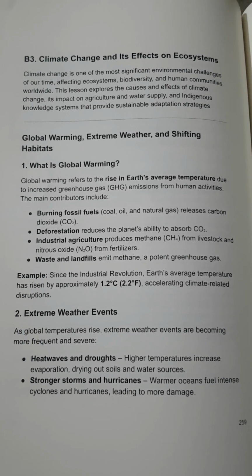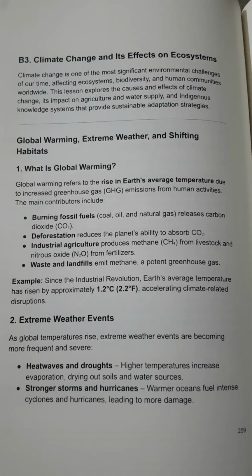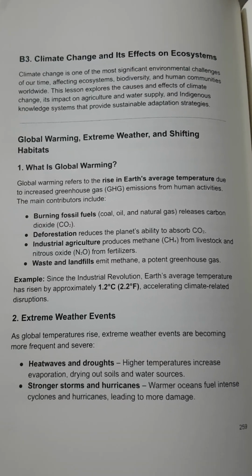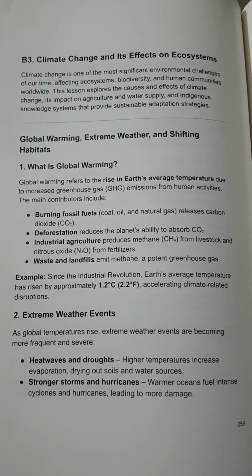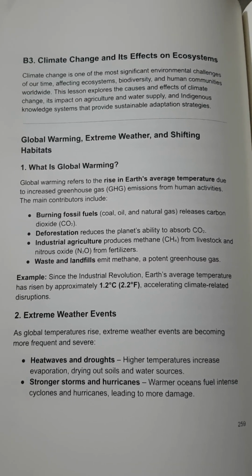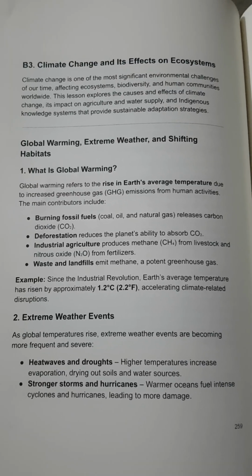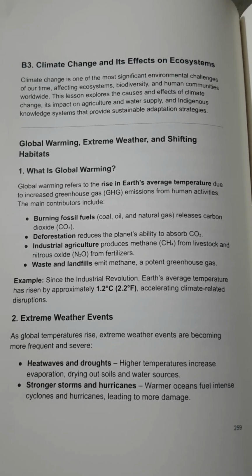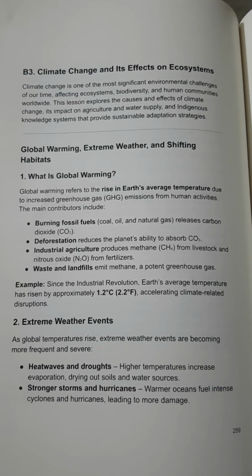disruptions. Extreme weather events. As global temperatures rise, extreme weather events are becoming more frequent and severe. Heat waves and droughts. Higher temperatures increase evaporation, drying out soils and water sources. Stronger storms and hurricanes. Warmer oceans fuel intense cyclones and hurricanes, leading to more damage.